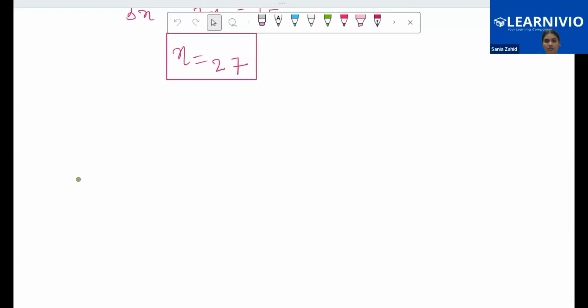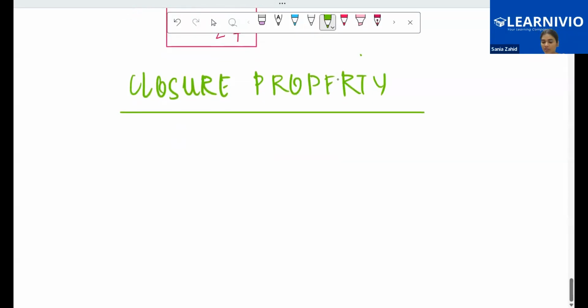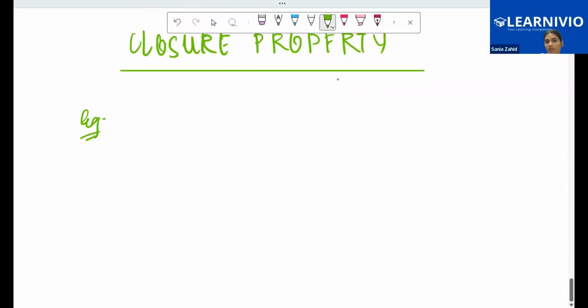So, we were talking about closure property. I told you that closure property means that whenever I have two numbers and perform any operation on them, I should get the same kind of number. For example, I have two whole numbers.